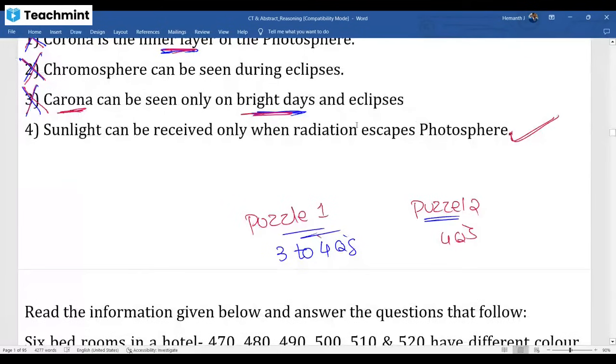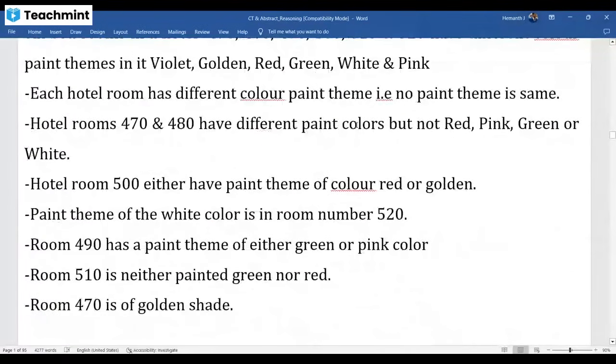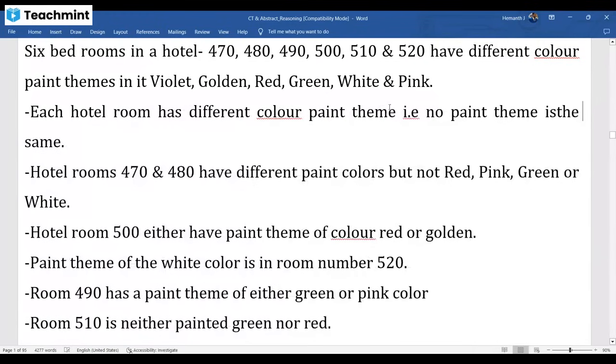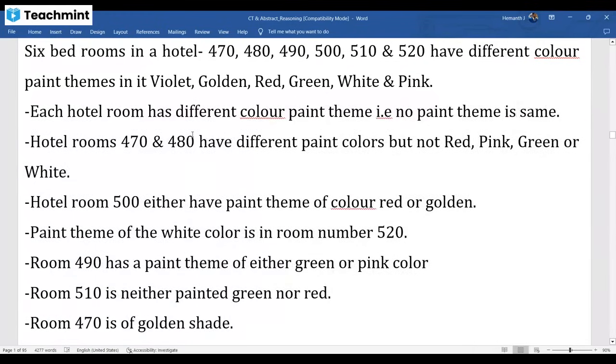Now see this question, my dear. If you can crack this arrangement, you have 6 bedrooms. Which bedroom, which color? If you can assign that, you can get 3 questions related to that. Guys, see this? You have 6 bedrooms, 6 colors are given. Your job is to assign the colors to those rooms. So how to do that? They have clearly given a different color for each hotel room.